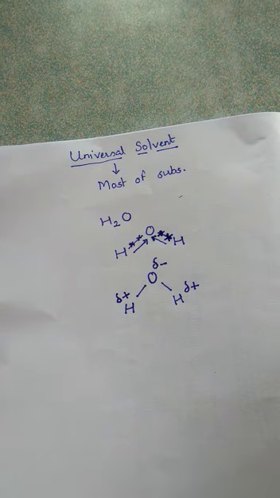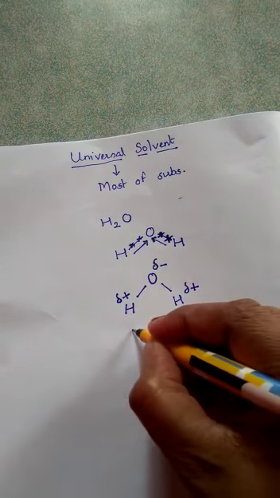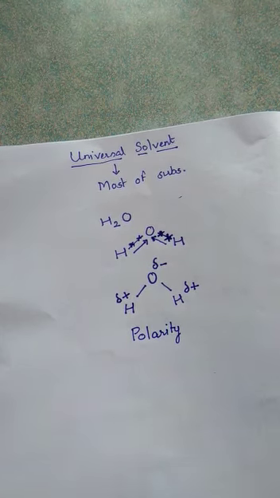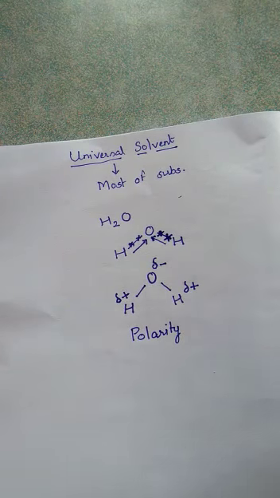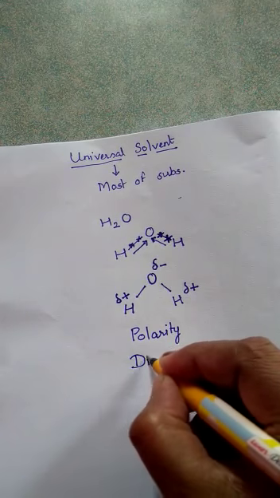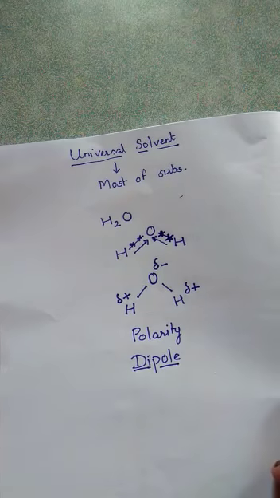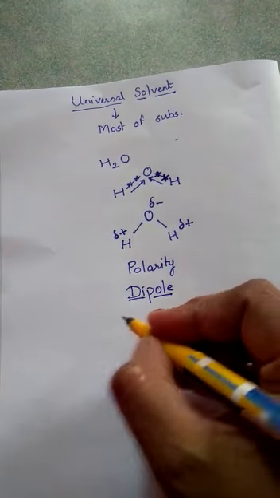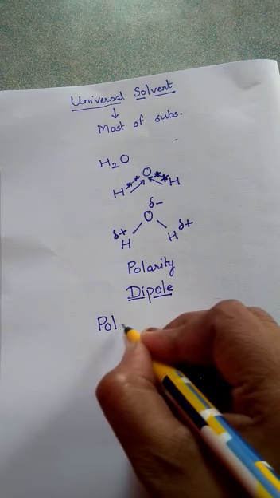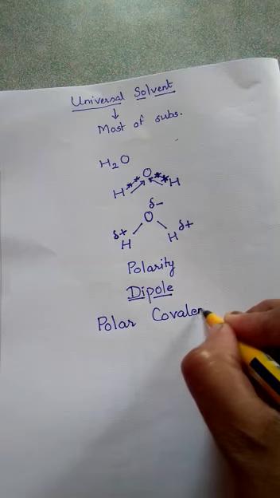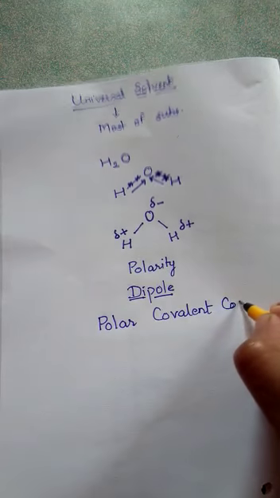Because of the shifting of the electron pair towards oxygen, a polarity is developed in the water molecule. Because there are two kinds of charges, we call it a dipole. Dipole is present in the water molecule, or we can say that water is a polar covalent compound.